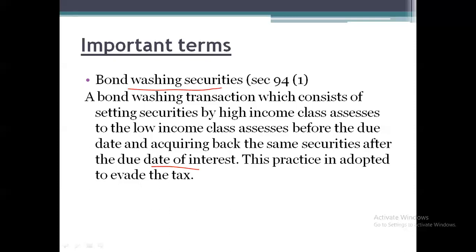That transaction is called bond washing transaction. So the high income assessee is selling the securities to the low income assessee to escape from the tax on income. That is the meaning of bond washing securities.